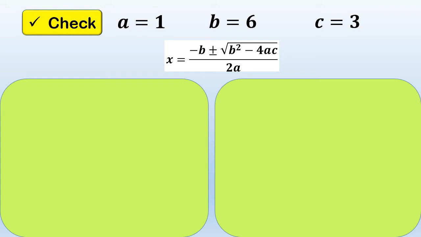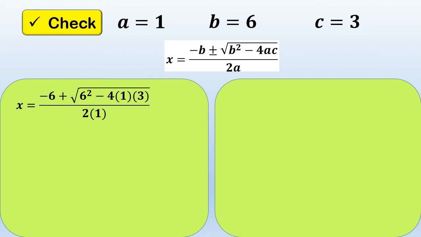Okay, now, so let's substitute. Let's use the positive first. So, it will become x is equal to negative 6, which is the value for b, plus, so we used the positive first, square root of 6 squared minus 4 times 1 times 3 over 2 times 1. So, let's copy negative 6.